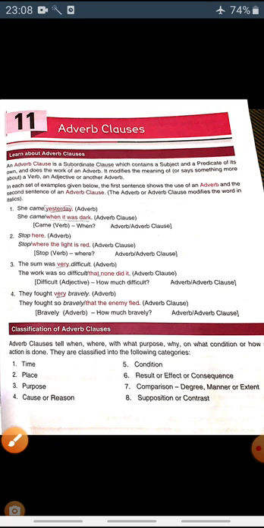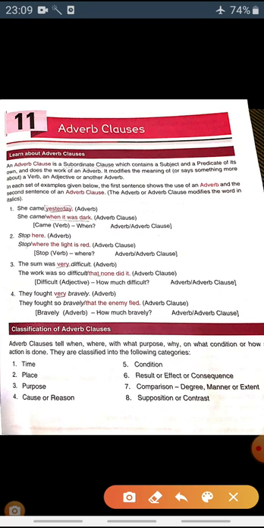The sum was very difficult. How much was the sum difficult? Very. Here very is the adverb. The work was so difficult that none did it. That none did it is the clause here.